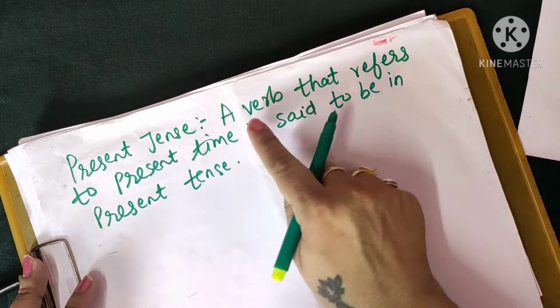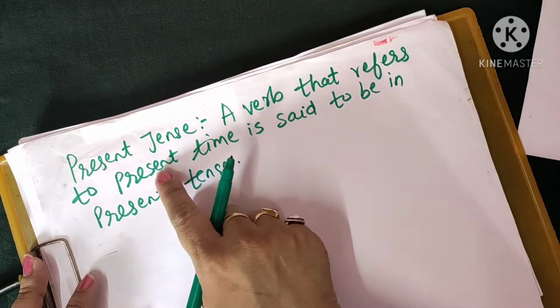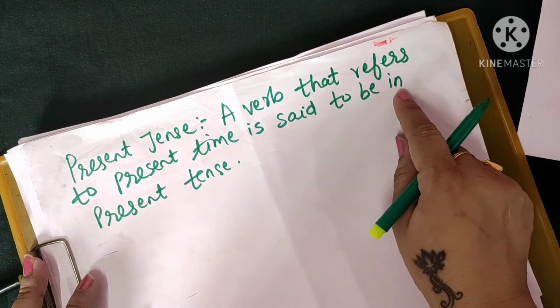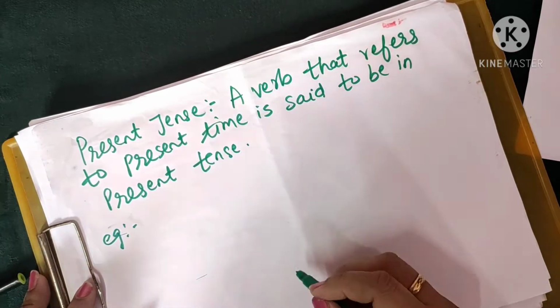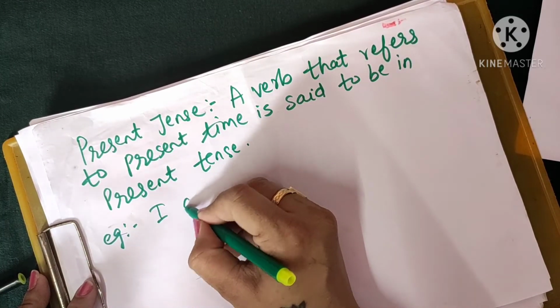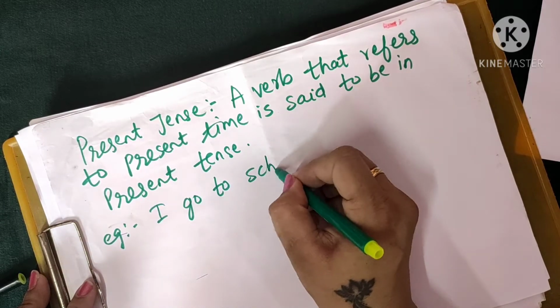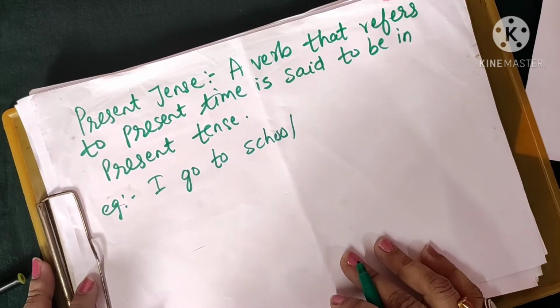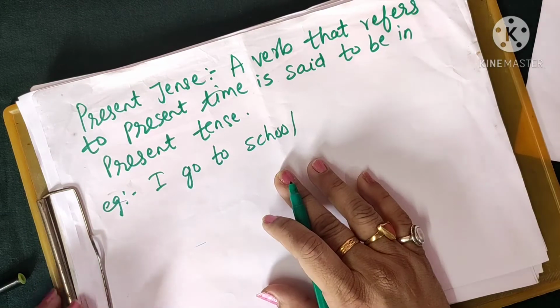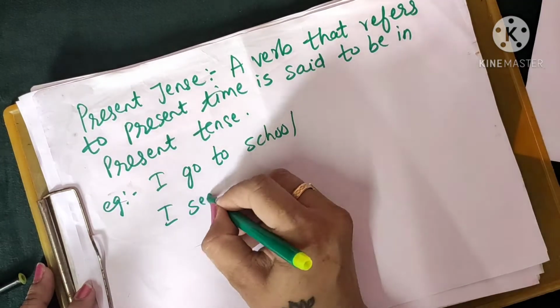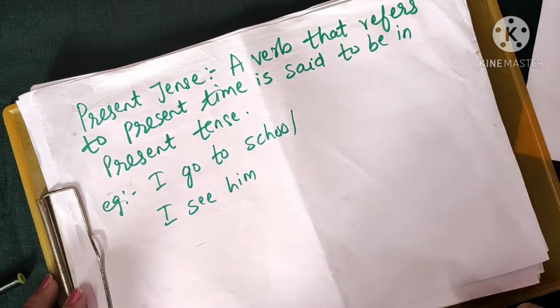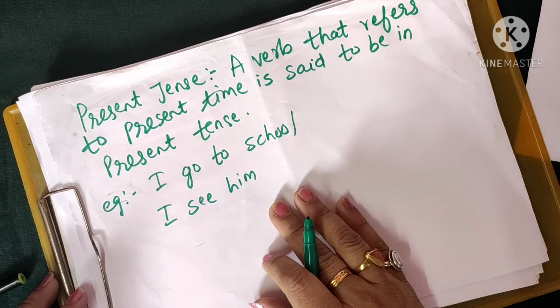For example, we can say, I go to school, I see him. So like this you can see examples.